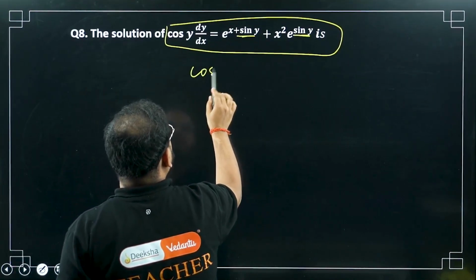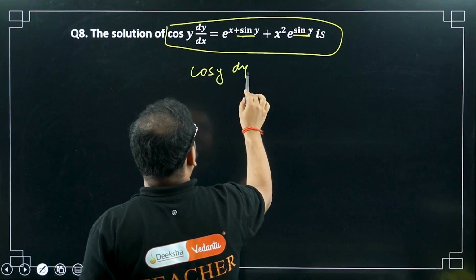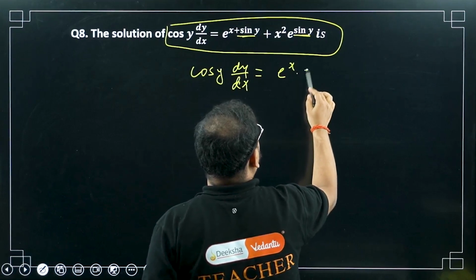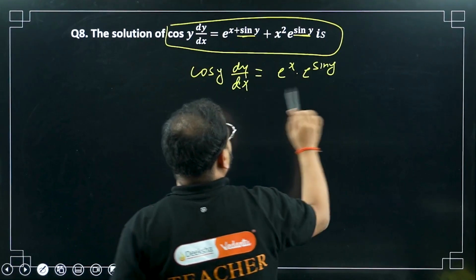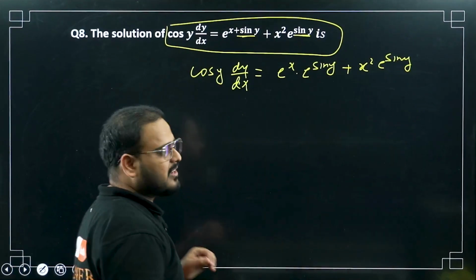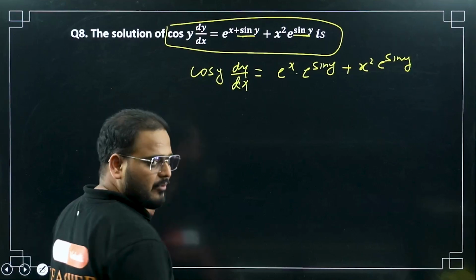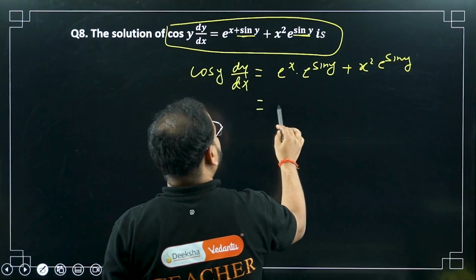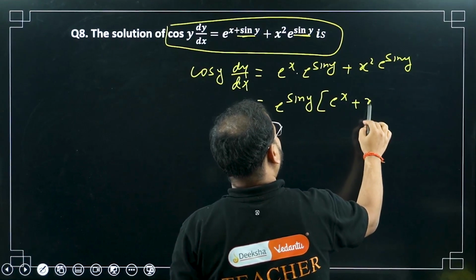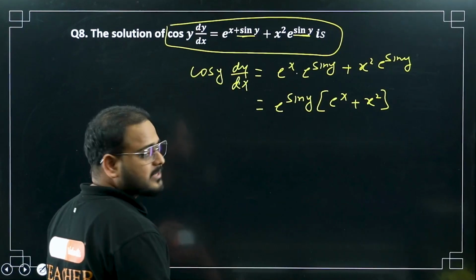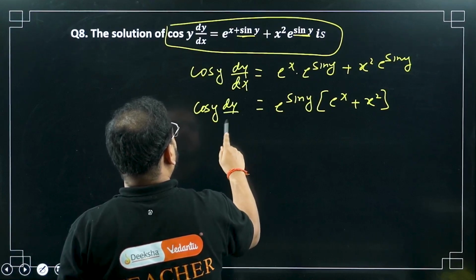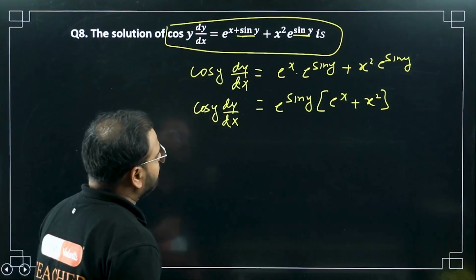So I'll write it like this: cos y dy by dx equals e power x times e power sin y plus x square e power sin y. I can take it common. Then the sin y term will be different. I can put it on this side, variable y dy. So please take e power sin y common. What I get now? I get e power x plus x square left on this side. So what is this going to be? cos y dy by dx. Now bring e power sin y over here and dx on that side.